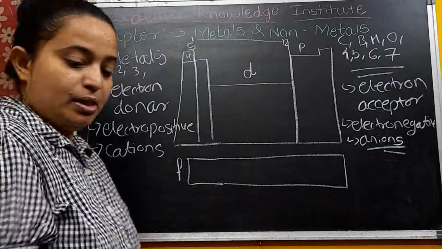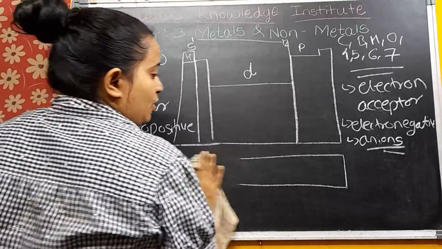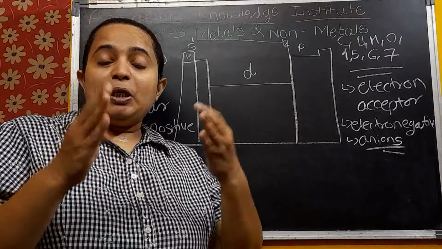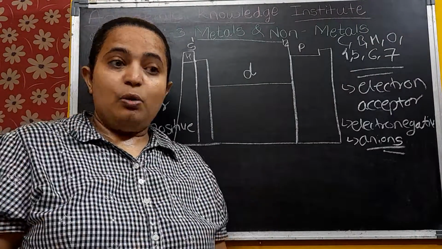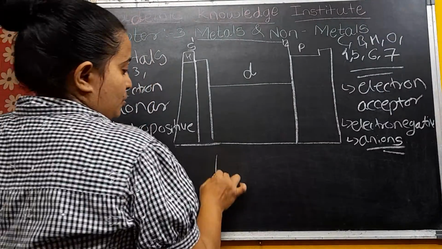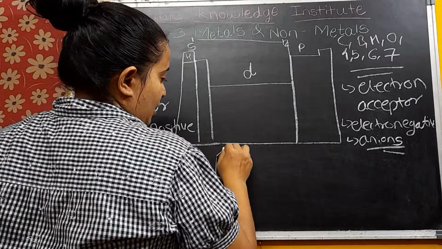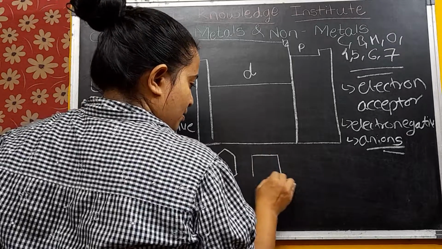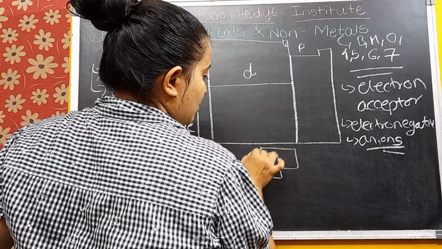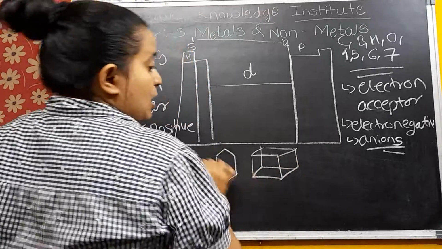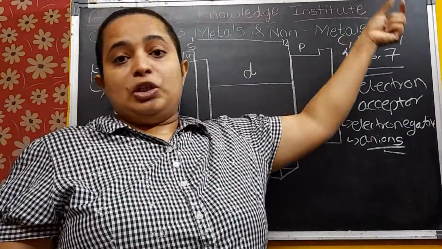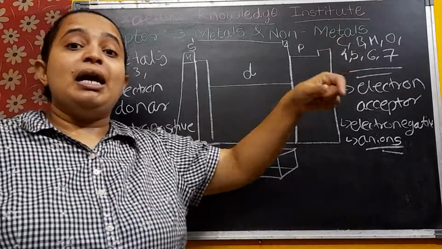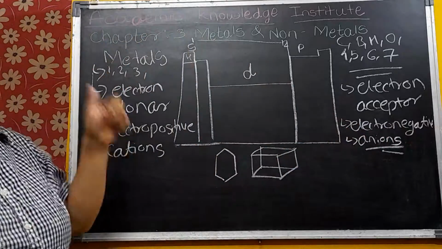Like see, you are going to study about the lattice also. Lattice is nothing but the structure, or we can say how that particular element or that particular atom is looking to us. So like some are having the hexagonal lattice. Okay, some are having like tetrahedral, some are having like cuboidal. Okay, so these are the lattice. So in this lattice, this carbon, boron, or hydrogen, oxygen, chlorine, these can fit here, but they cannot form alloy by themselves. Okay, metals can form the alloy.